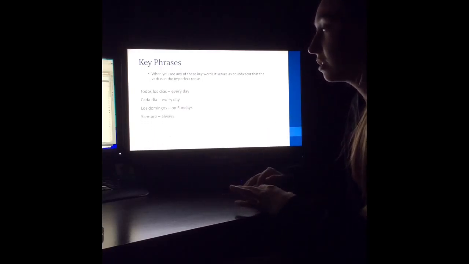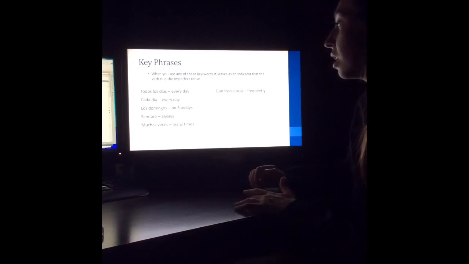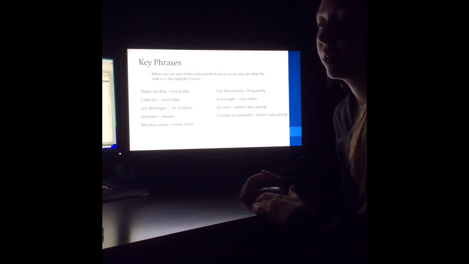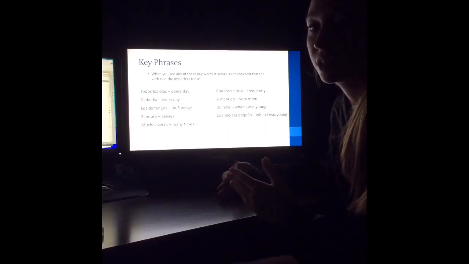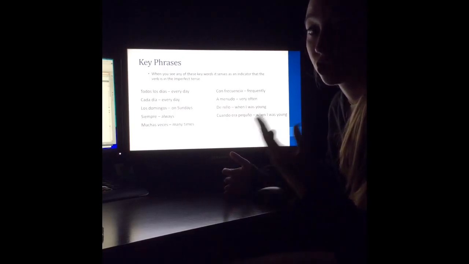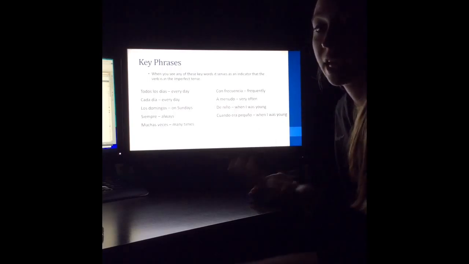Siempre, meaning always. Muchas veces, meaning many times. Con frecuencia means frequently. A menudo means very often. De niño means when I was young. And cuando era pequeño also means when I was young. So if you see any of these in a sentence, it really just serves as an indication that the verb is in the imperfect tense, or should be in the imperfect tense. Or at least you can use them.